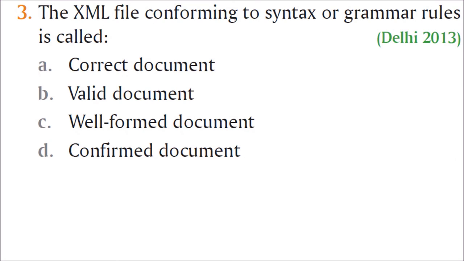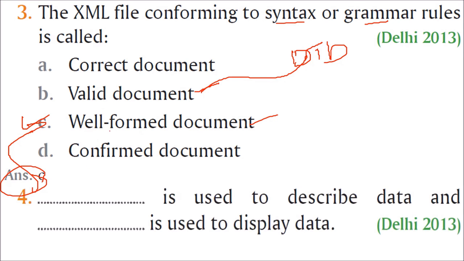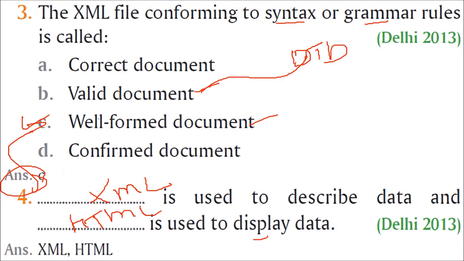Next: an XML file conforming to syntax or grammar rules is called what? Is it a valid document or a well-formed document? When it is conforming to syntax and grammar rules, it is well-formed. When it is conforming to DTD, then it becomes a valid document. So the answer is C, well-formed document. Next: dash is used to describe data and dash is used to display data. XML is used to describe the data and HTML is used to display the data. So XML and HTML is the answer.